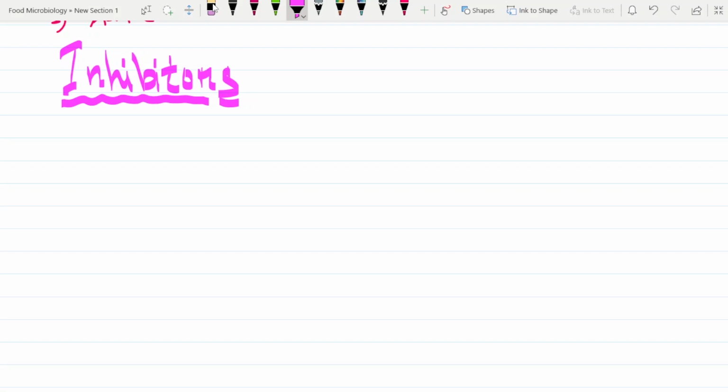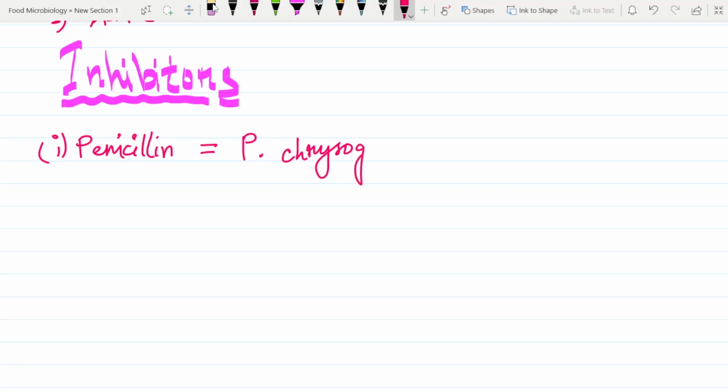Inhibitors of what? Molds. First of all, we will learn about the organisms, the inhibitors that are produced by different types of molds. First things first, you may have all heard about penicillin. But penicillin is produced by which mold? It is produced by Penicillium chrysogenum.